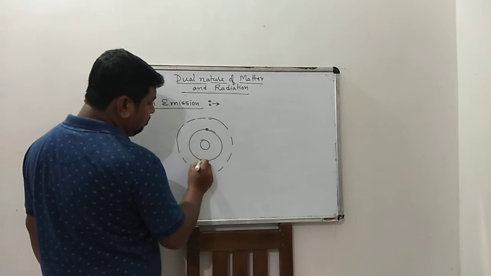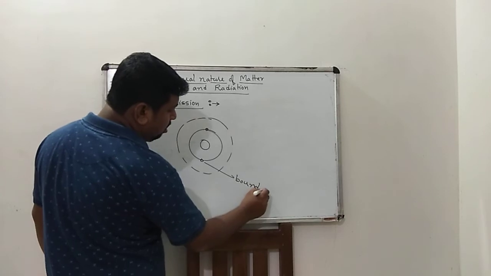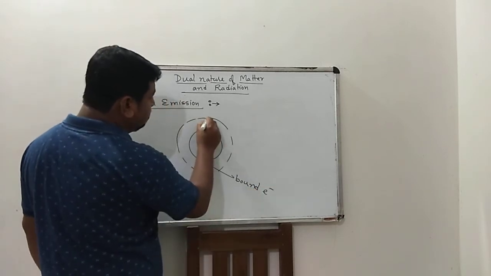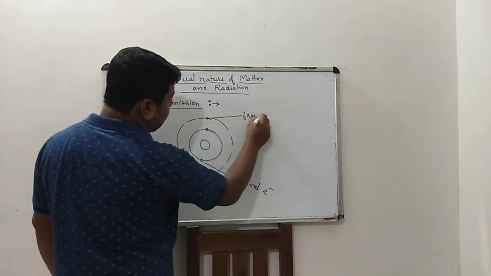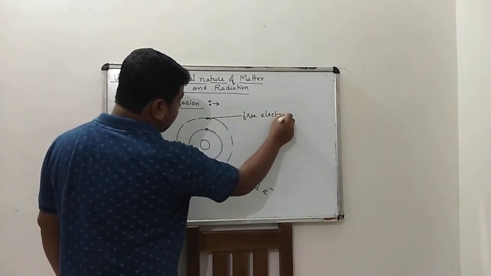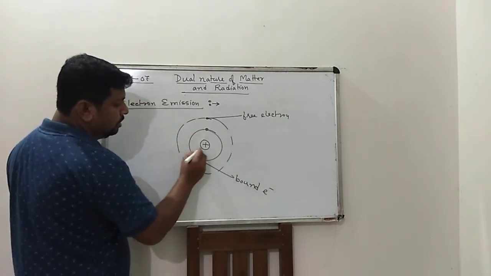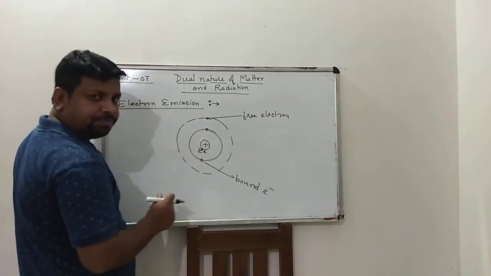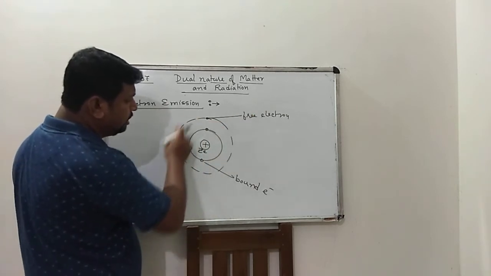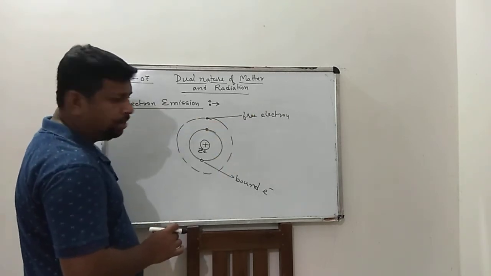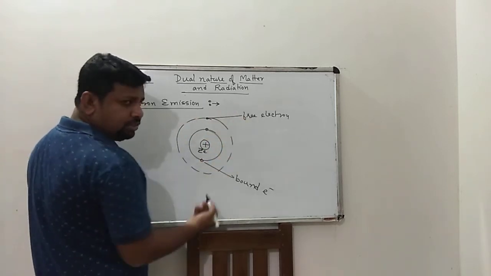These are bound electrons, and this is a free electron in the outermost shell. This is the positive charge, the nucleus. When an external energy is supplied to it,